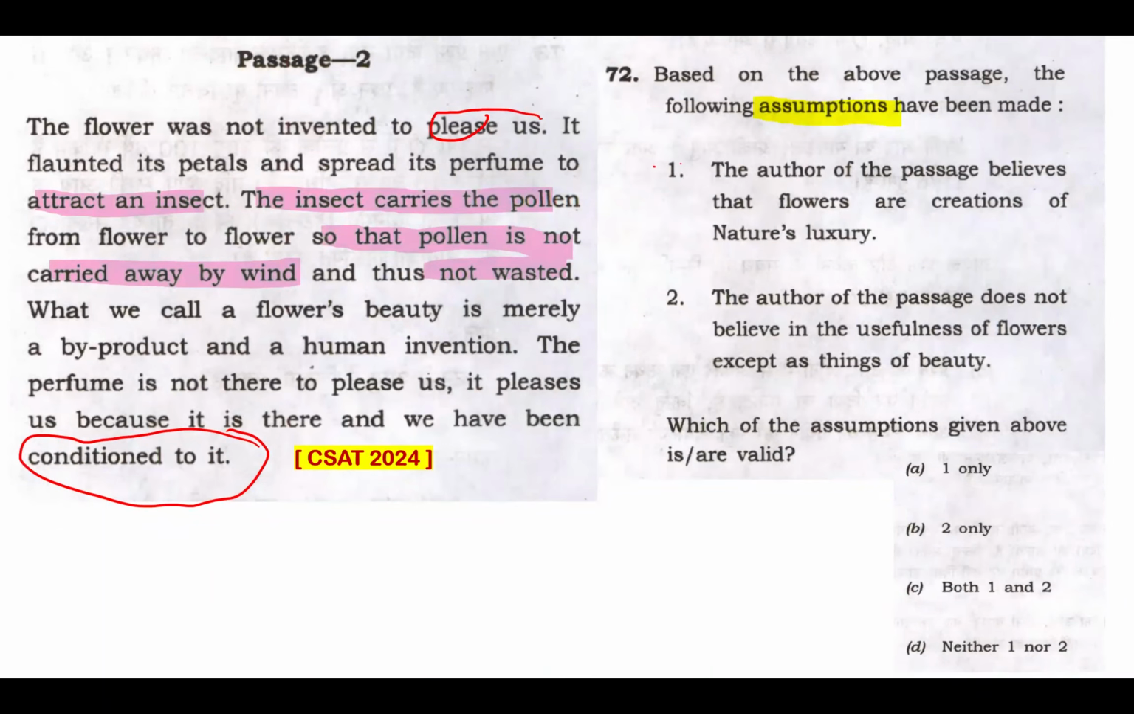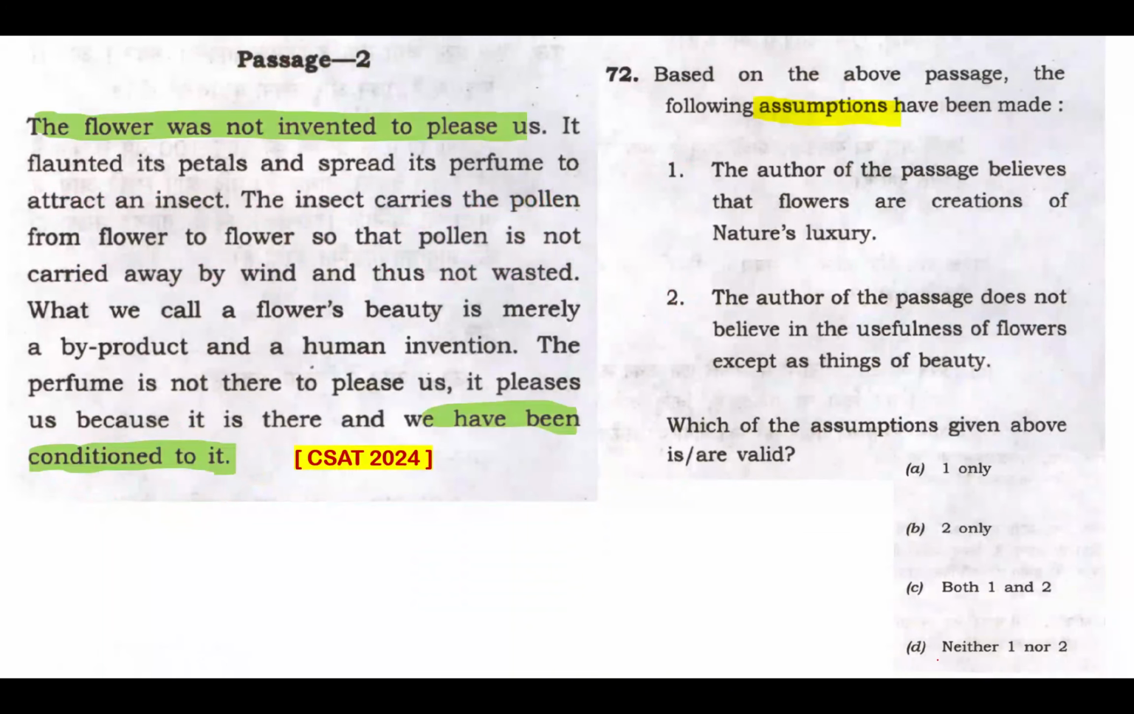So this is something that I cannot assume from this passage. Now, statement two: the author of the passage does not believe in the usefulness of flowers except as things of beauty. No, the author clearly believes in the usefulness of flowers, in the functional role played by flowers. That's more important. So it's not just a thing of beauty. That is what the author is trying to portray here. So it's totally against the essence of this passage, statement 2 also. So my answer would be option D. As you can see, the flower was not invented to please us. We have been conditioned to it. So this is very clear, and my answer is option D.